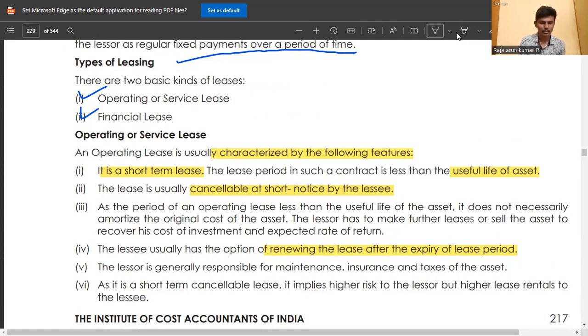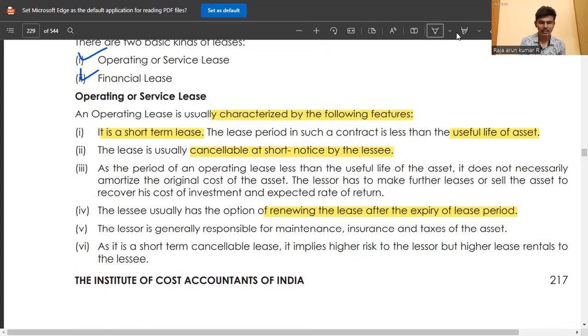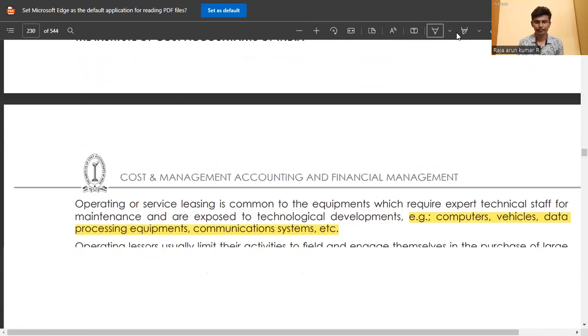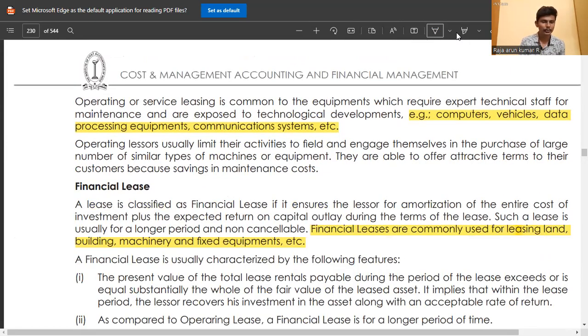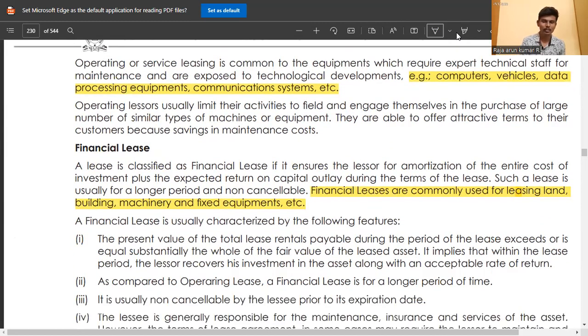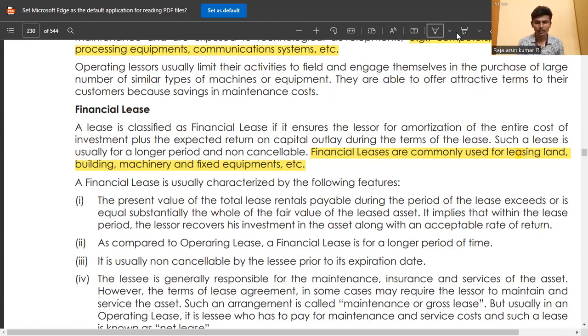It is a short-term lease. The lease provides a contract for less than the useful life of the asset. The lease is usually cancelled at short notice by the lessee. The lessee usually has the option of renewing the lease after the expiry of the lease period. You just go through it. Examples: computer, vehicle, data processing equipment, communication system, etc. are operating and services leases. Then financial leases are commonly used for leasing land, building, machinery, and fixed equipment.